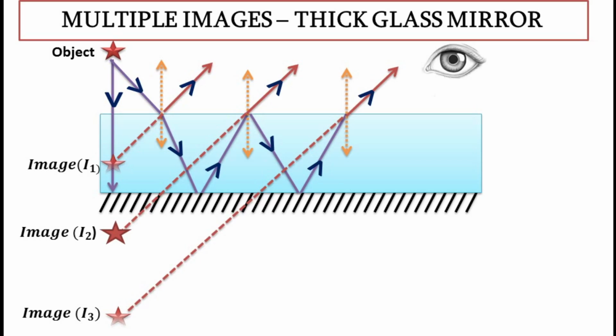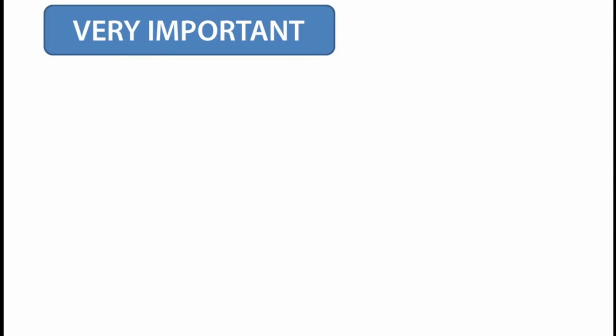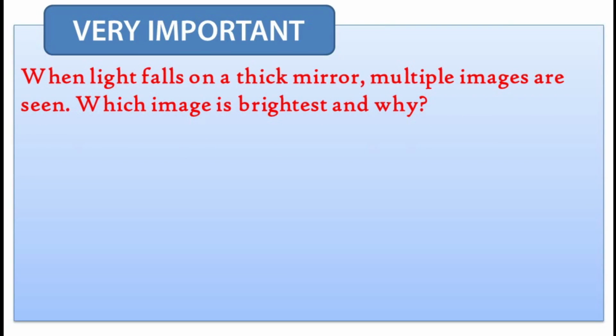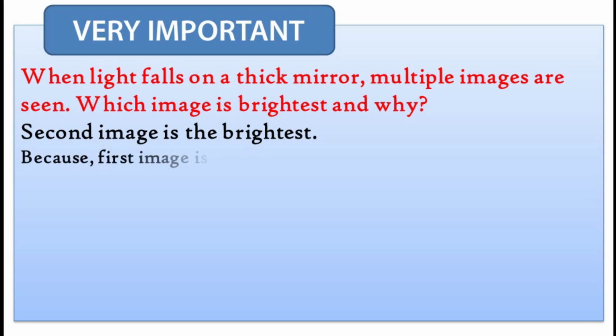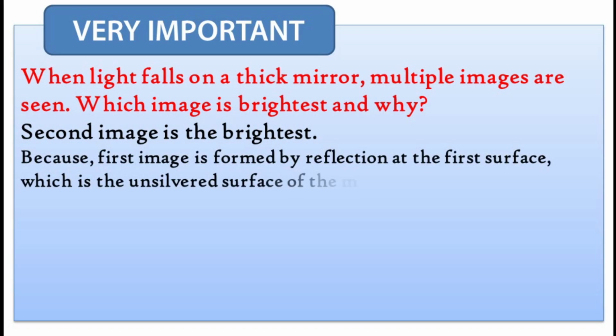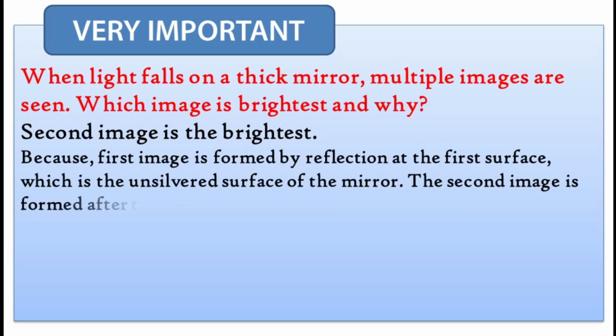Now a very important question from this part. Question: when light falls on a thick mirror, multiple images are seen. Which image is brightest and why? Obviously we know the answer. The second image is the brightest, because the first image is formed by reflection at the first surface, which is the unsilvered surface of the mirror.